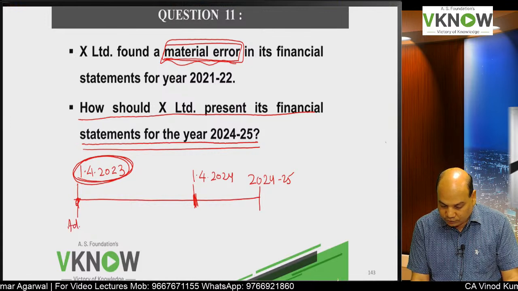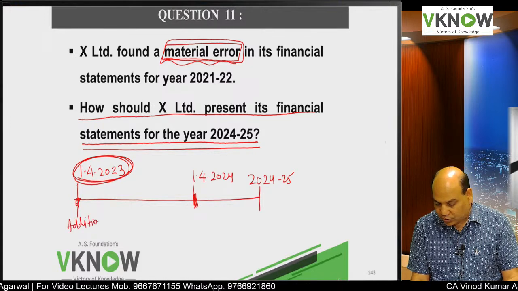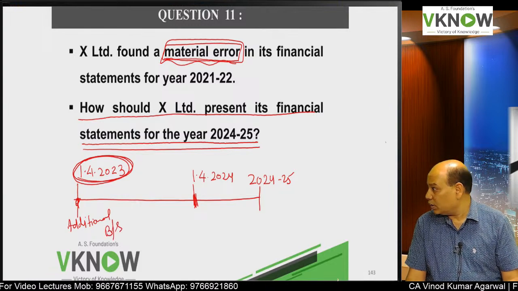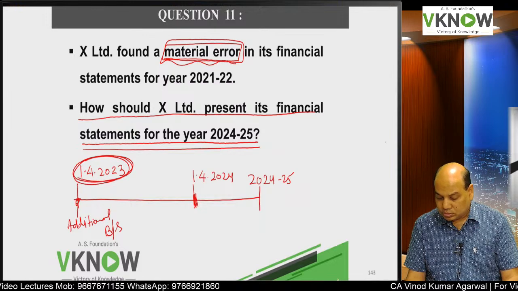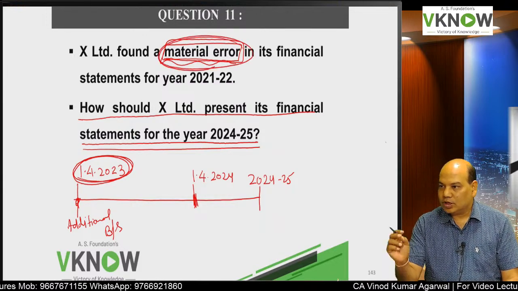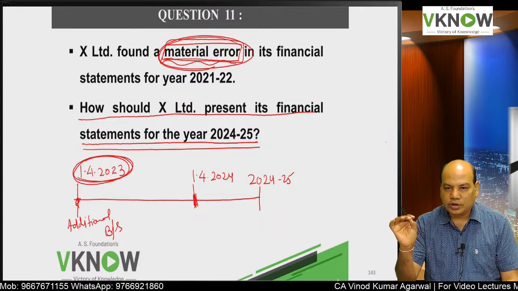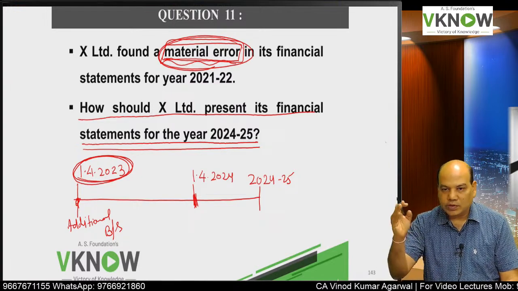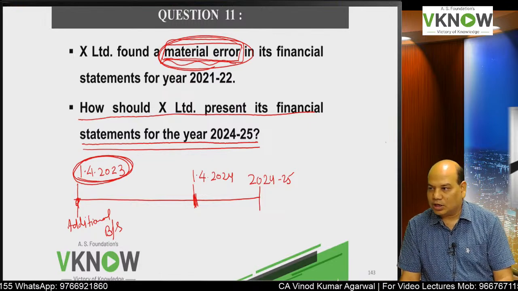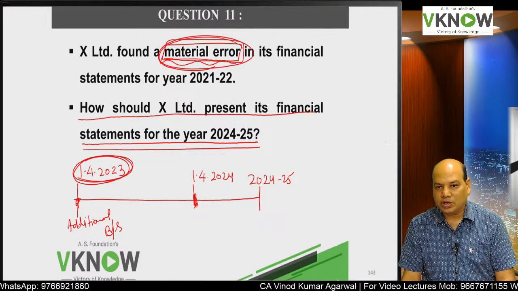We will have to give one additional balance sheet, and in that additional balance sheet we have to give the effect of this error, adjusting the opening balance of retained earnings or whatever respective reserve, and the respective asset or liability. So that figure will be adjusted.